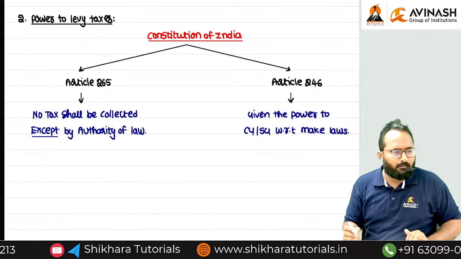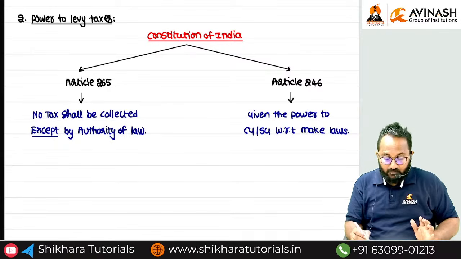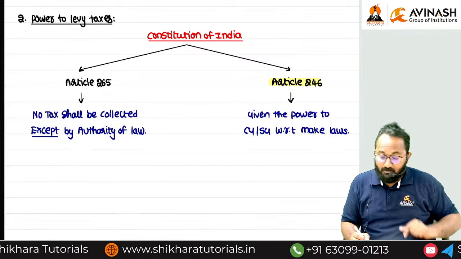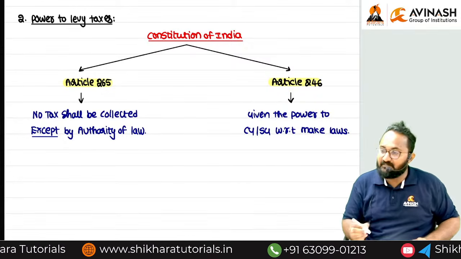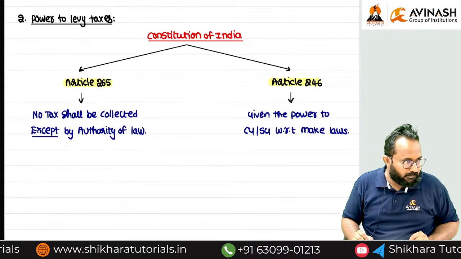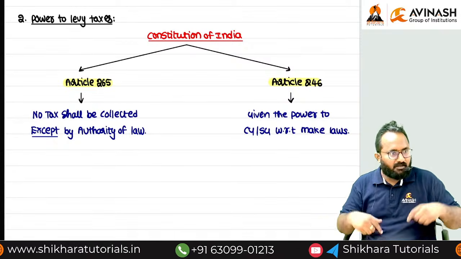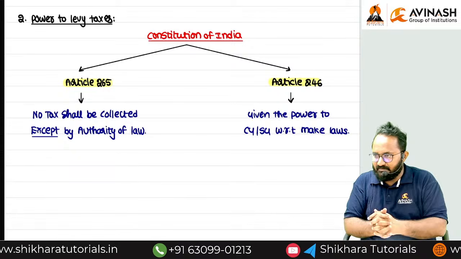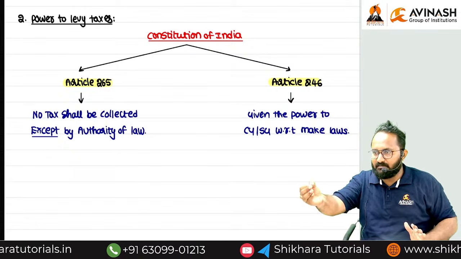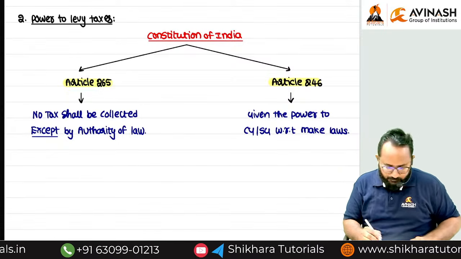Now these two are important, important from the MCQ point of view. Many students remember them in order. In numerical order, 246 is first, but first we discussed 265, and after that we discussed 246. Remember that. So somehow we got clarity. In India, if any government wants to collect tax, definitely they need backup support from law. Who can frame the laws? The central government as well as the state government can frame the law. How?